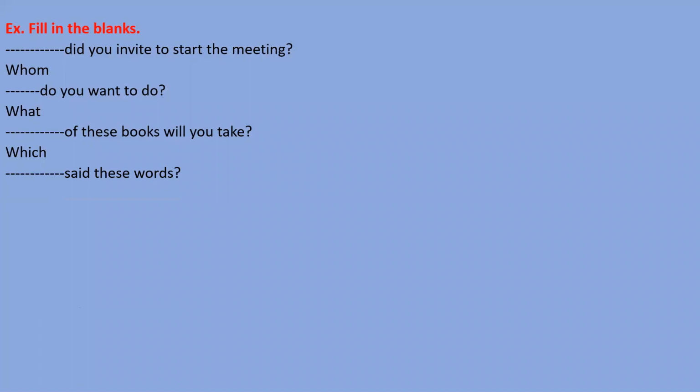Right. Next, dash said these words. Yes, Prince, you were saying something. Sir, who? Yes, who will come here? Very good, right answer. Because we want to know about the subject. ये word किसने कहे हैं? So we want to know about the subject. So that's why who we need to mention here. Who said these words? Right?